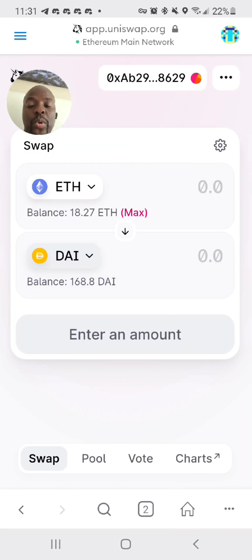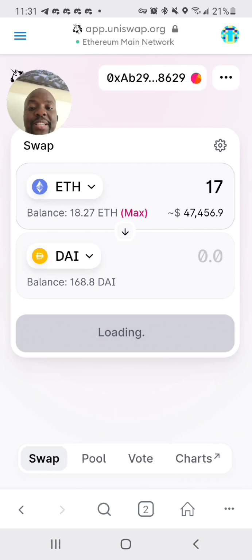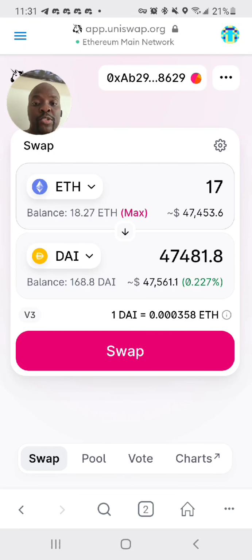DAI is a stable coin. So now I want to send 17. So that's about 47,000, right? Let's see how much my fee is going to cost while it loads and does all that. So it says I'm positive. So it's even going to give me positive instead of using that.